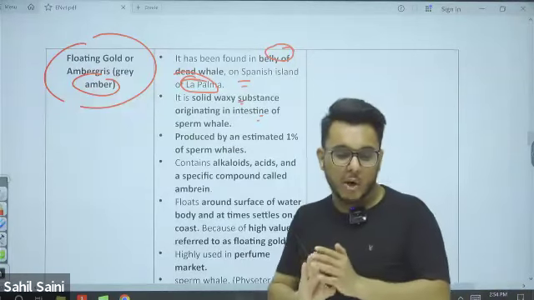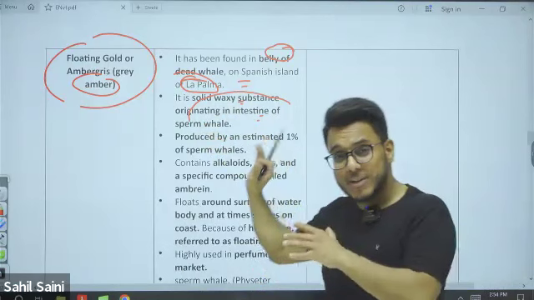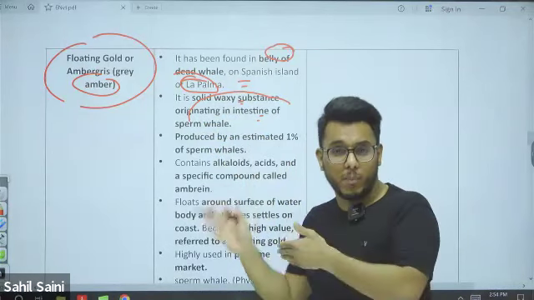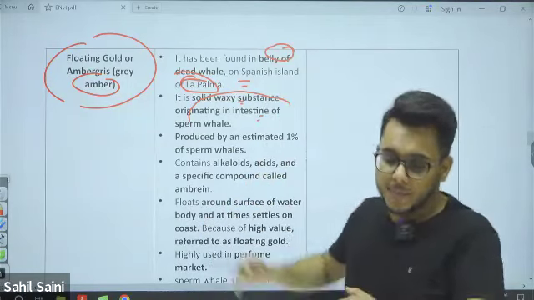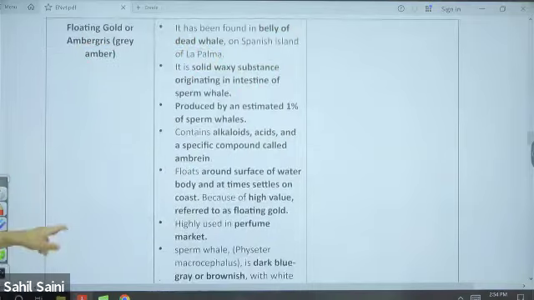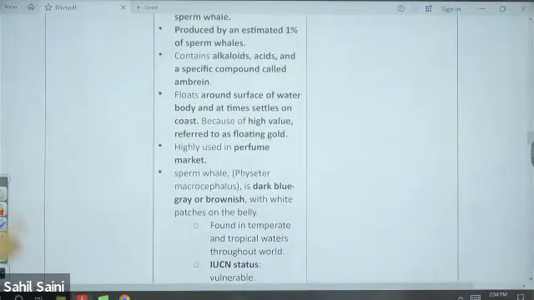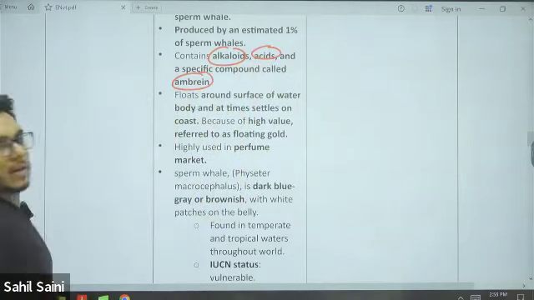All the sperm whales will not produce it. Only 1% of sperm whales have it, and because of this, illegal hunting and poaching of sperm whales have also increased, just in the expectation that they might have this ambergris. It contains alkaloids, acids, and ambrein.